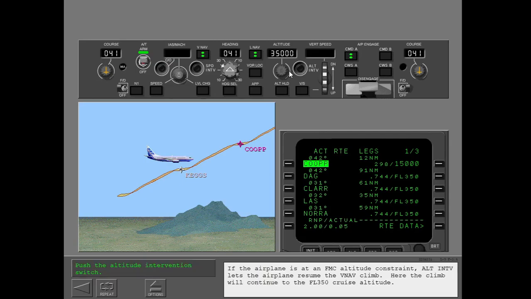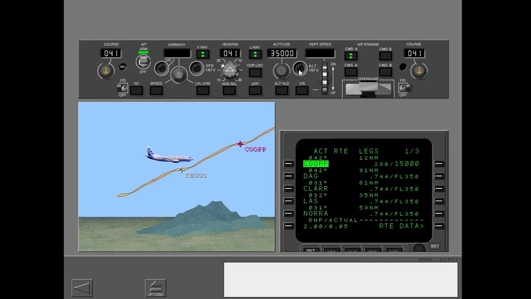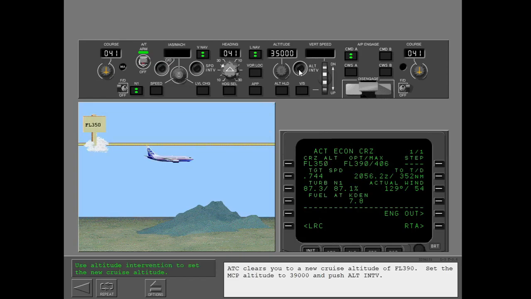If the airplane is at an FMC altitude constraint, altitude intervention lets the airplane resume the VNAV climb. Here the climb will continue to the flight level 350 cruise altitude. ATC clears you to a new cruise altitude of flight level 390.